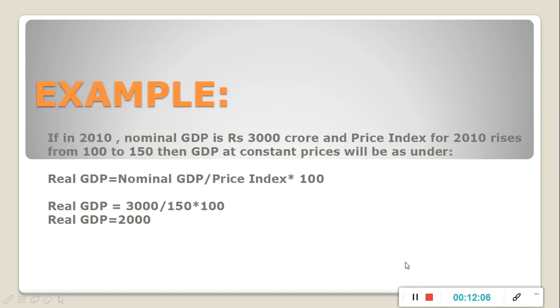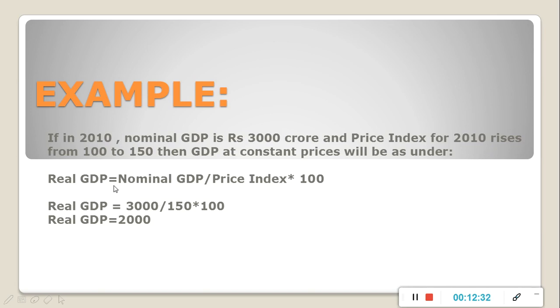Conversion of nominal GDP into real GDP will be more clear to you with this example. If in 2010 nominal GDP is 3000 crore and price index for 2000 rises from 100 to 150, then what will be the value of GDP at constant prices? That means you have to calculate the real GDP here.